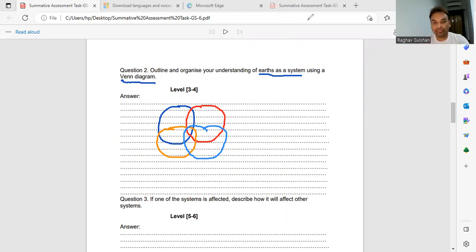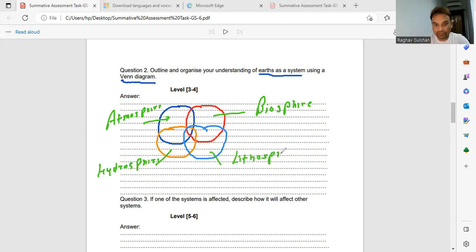These four circles represent the Earth system, right? So this one represents the atmosphere, right? And second, let me take this as the biosphere, right? And this, let me take the hydrosphere. And this I take as the lithosphere. So